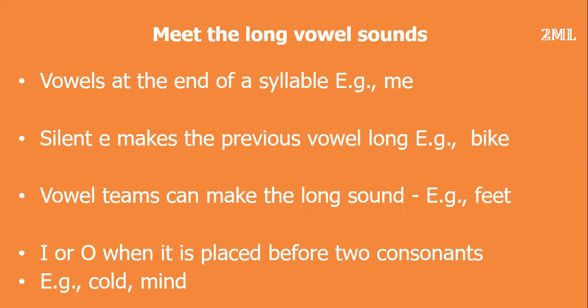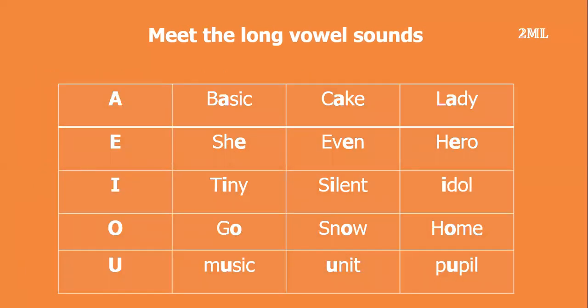When it comes to vowels I or O, if they are placed before 2 consonants, then it has a long sound. Example, C-O-L-D. LD are the 2 consonants. The vowel O is before the 2 consonants. So it has the long vowel sound, cold, cold. Likewise, M-I-N-D, mind, mind.